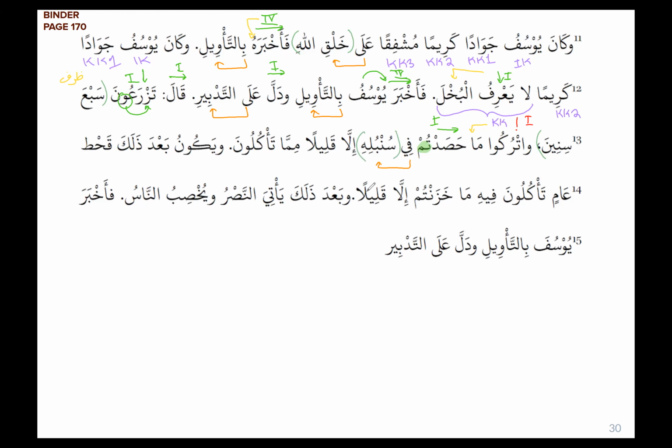Illa qalilan. Here we're not going to go into why it's illa qalilan. Qalilan is mansub for a specific reason, but we'll cover that in level 3A. Mimma ta'kulun: mimma here is actually min plus ma, and this is going to be a jar majrur construct.